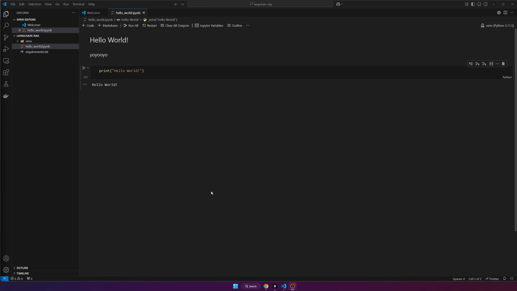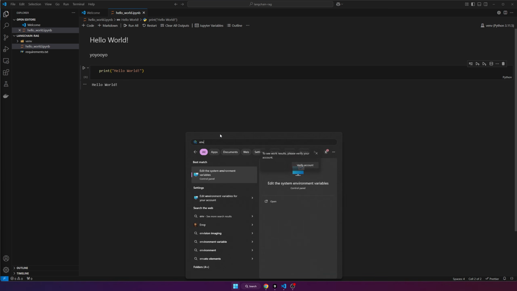Now I'm going to show you guys how to set up the environmental variables for a project. This is very important because if we use something like ChatGPT, we need to make sure that it can grab our API key because it needs to be able to communicate to OpenAI with your key. There's actually a couple of different ways you can do this. If you want to, you can create global environmental variables on Mac and Windows. For example, on Windows, you can go to edit the system environmental variables. You can add it there.